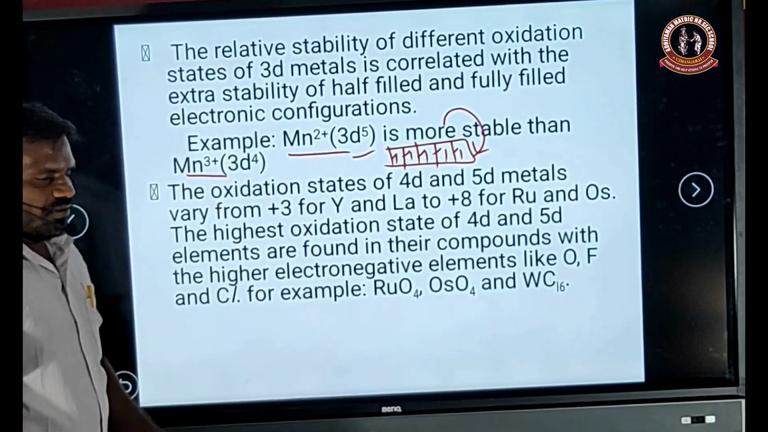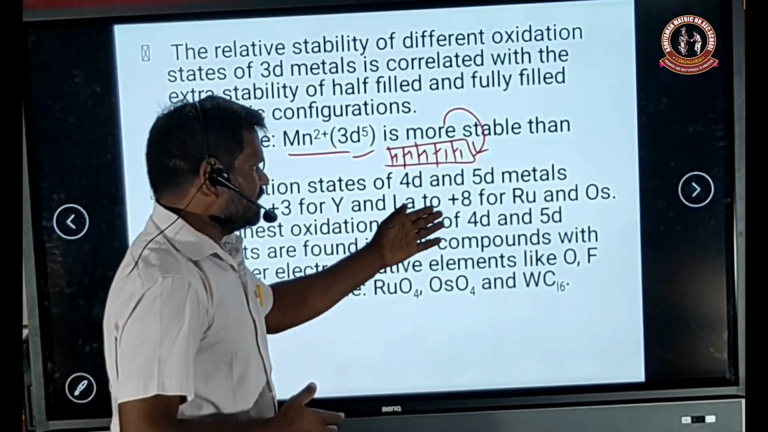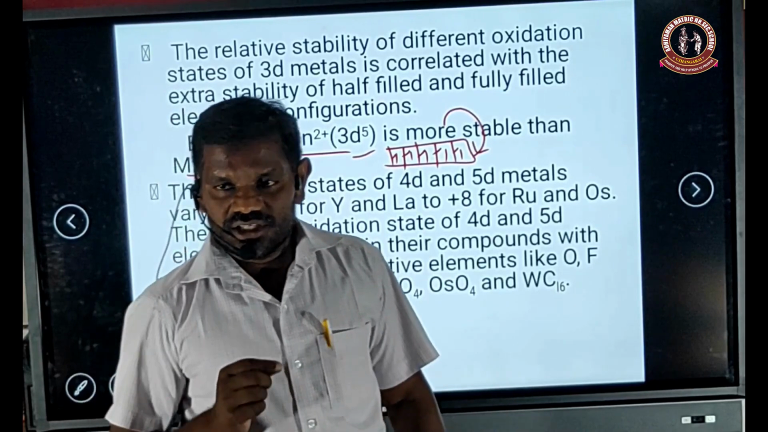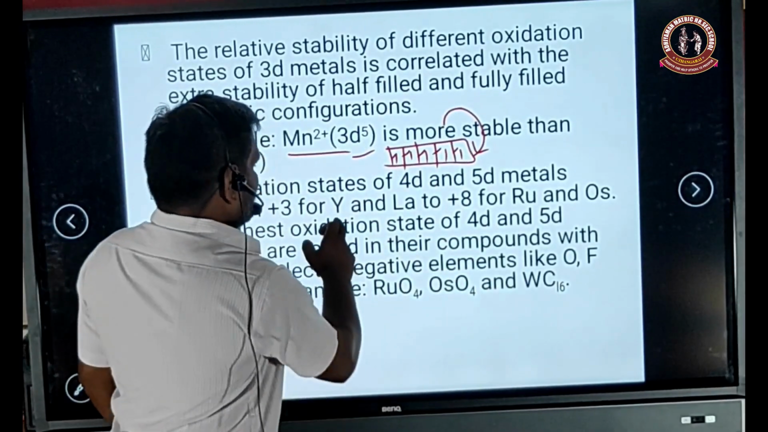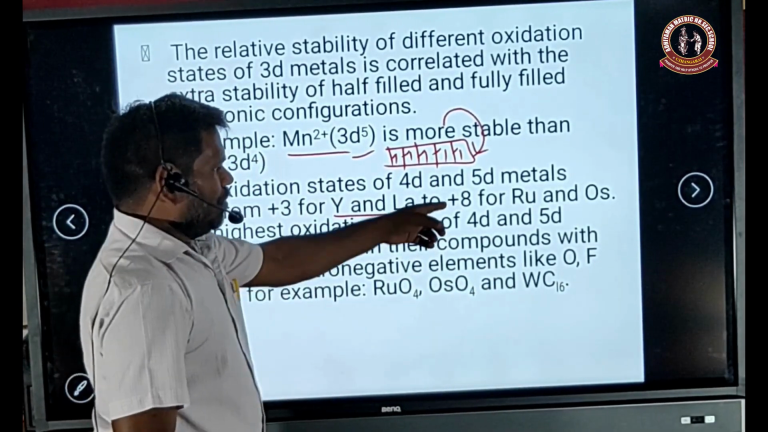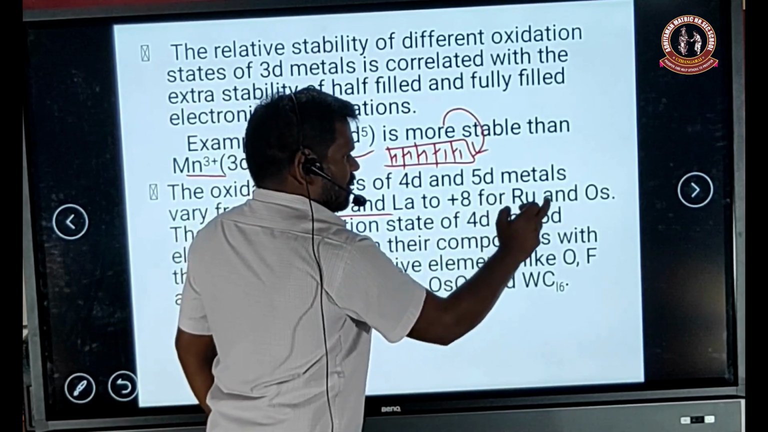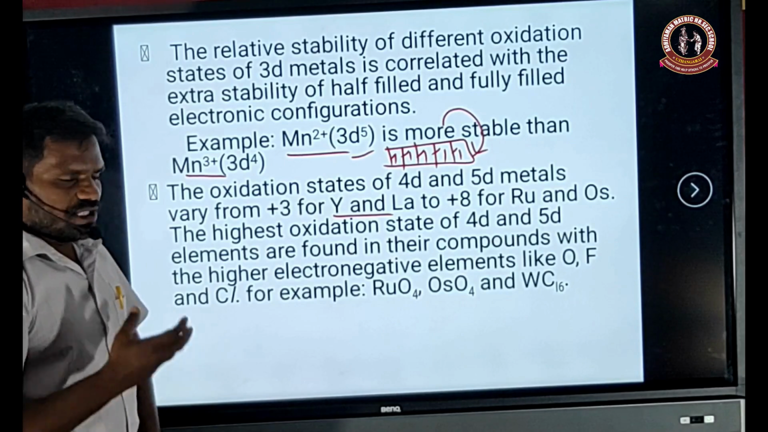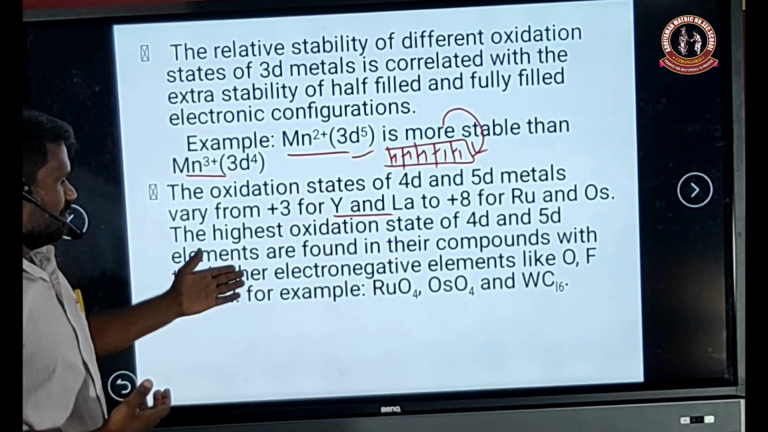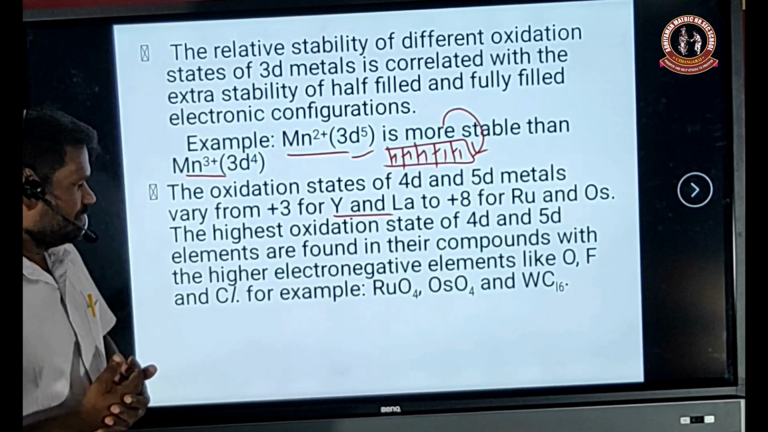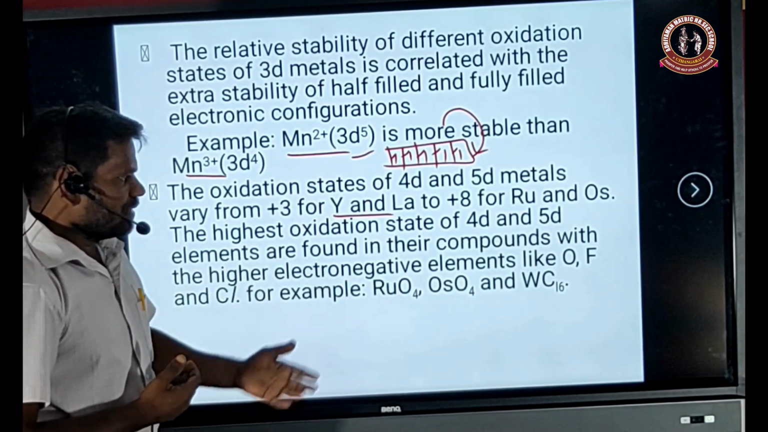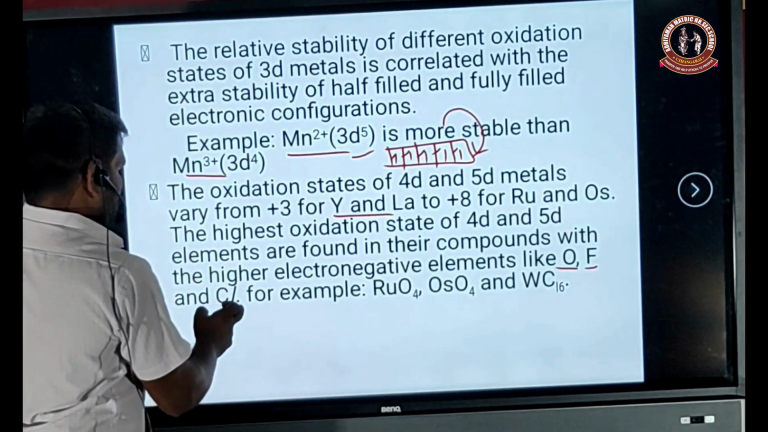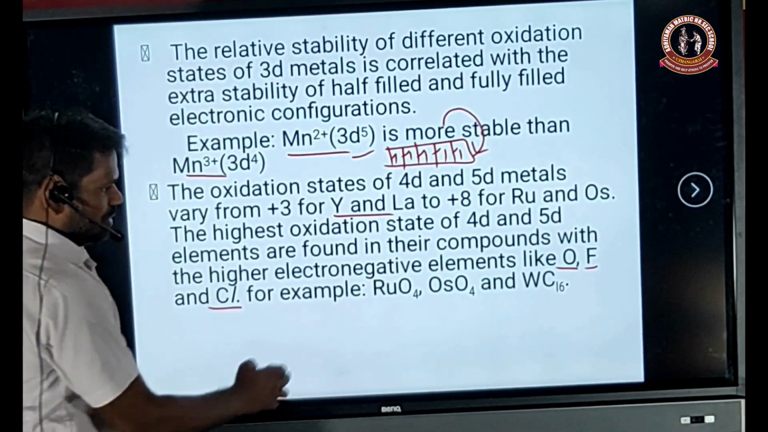The oxidation states of 4d and 5d metals vary from +3 for yttrium and lanthanum to +8 for ruthenium and osmium. The highest oxidation states of the 4d and 5d elements are found in their compounds with highly electronegative elements like oxygen and fluorine.